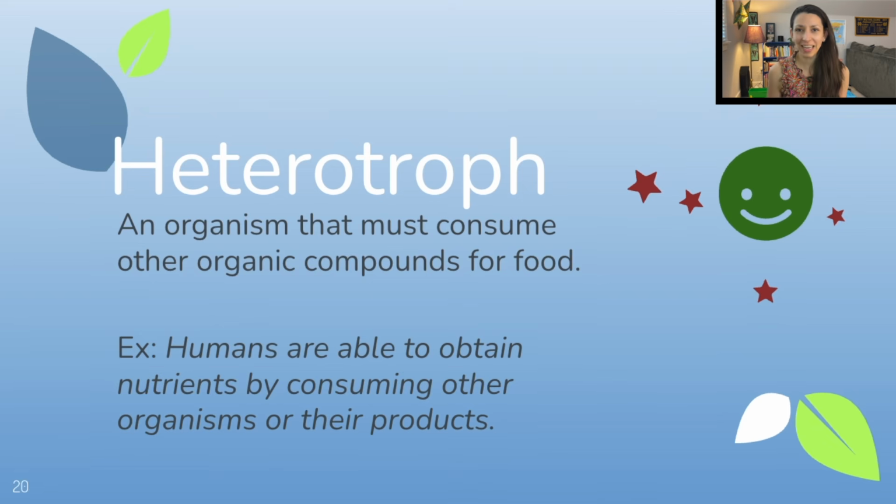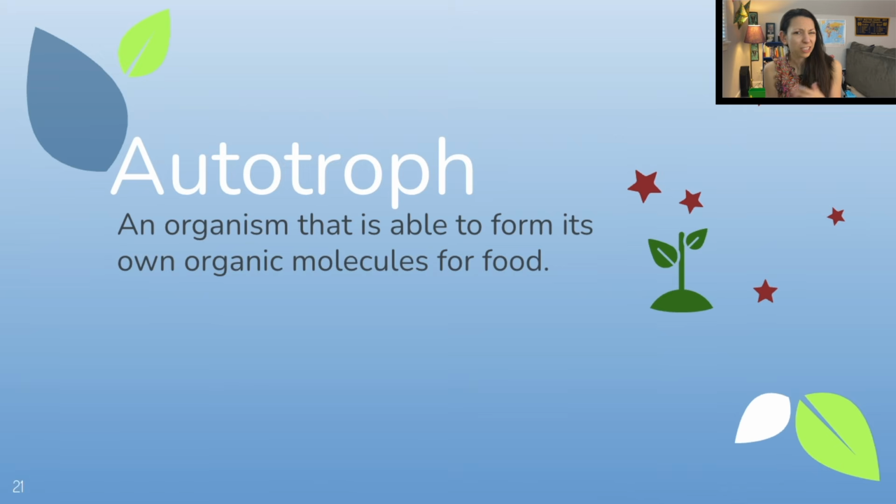Okay, moving on to the ecology side of things, a heterotroph is an organism that must consume other organisms for food. So troph means feeding, that word part means to feed. Hetero means different. So different feeding, you gotta eat different things to survive. So humans can obtain nutrients by consuming other organisms or the products of other organisms. We are heterotrophs.